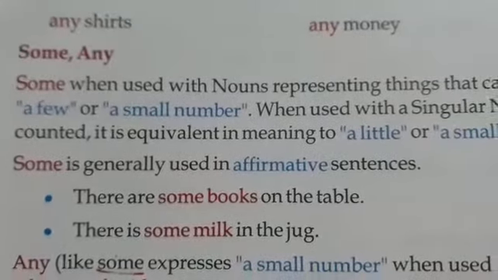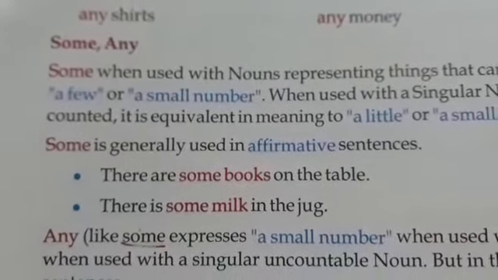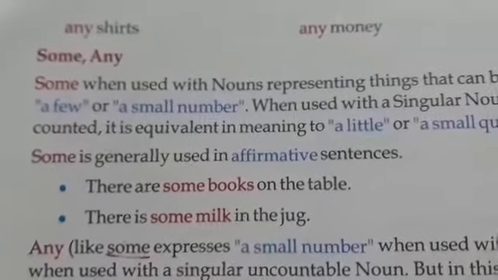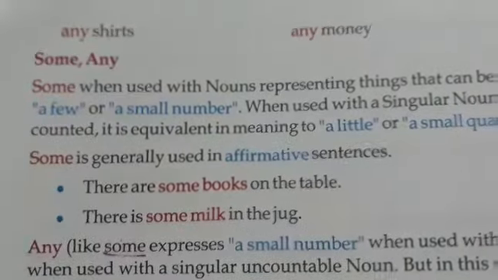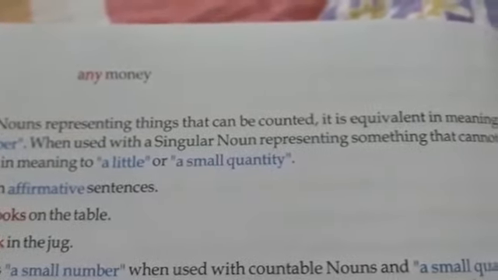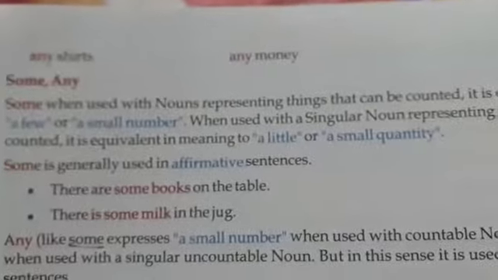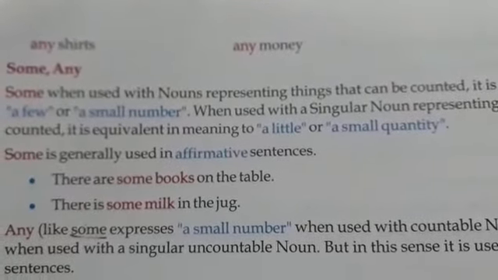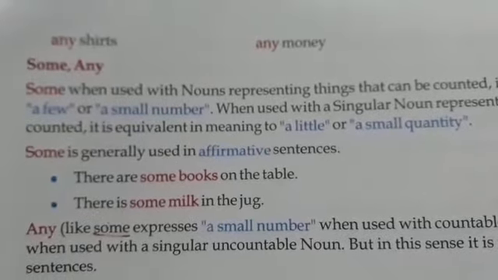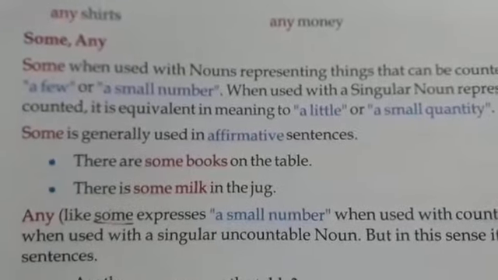Now let us read the use of some and any in brief. Some, when used with nouns representing things that can be counted, is equivalent in meaning to a few or a small number.